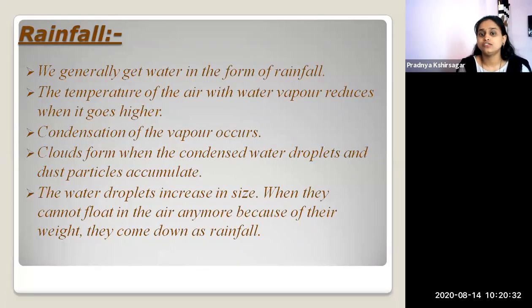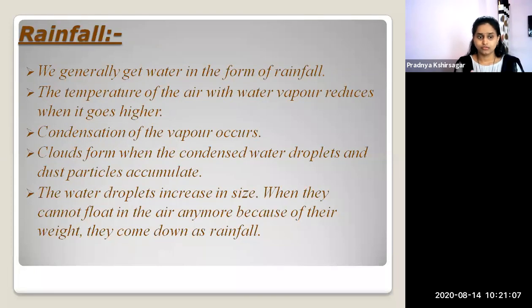We generally get water in the form of rainfall. Next, the temperature of the air with water vapor reduces when it goes higher. When the temperature of that particular area of air with water vapor reduces as it goes higher, the condensation of the vapor occurs. When the condensation of the vapor occurs, it means clouds are formed.